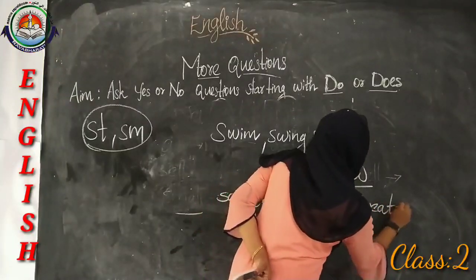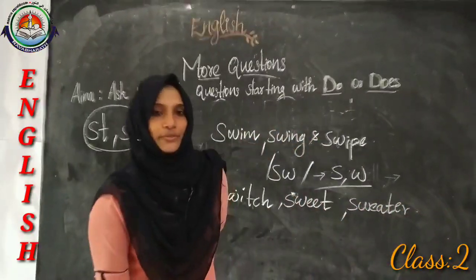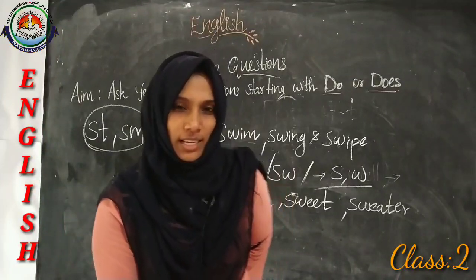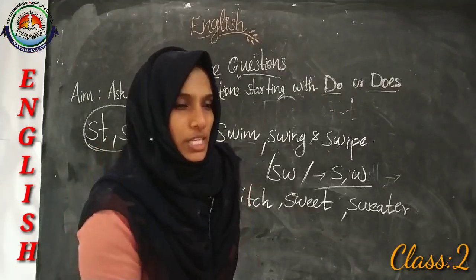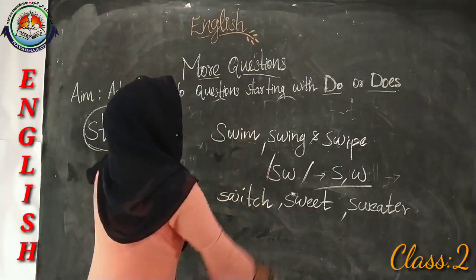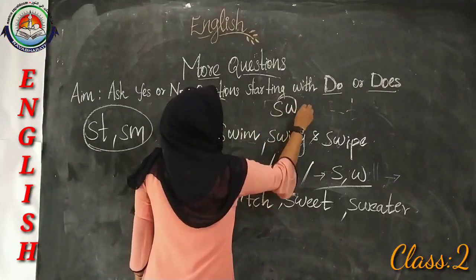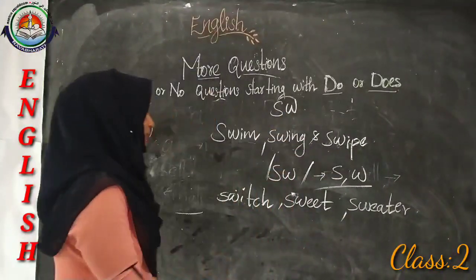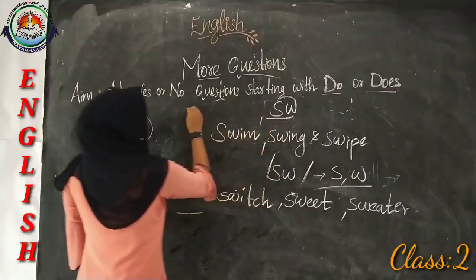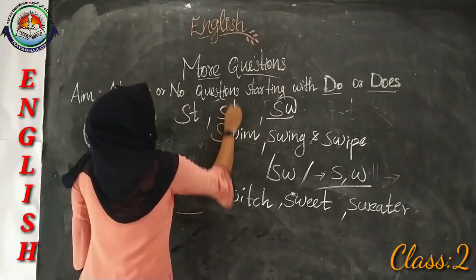Very good. So, these are some words that we can make by using the sound swa. S-W makes swa. So, this is also one more blend, and before that we learned ST and SM.